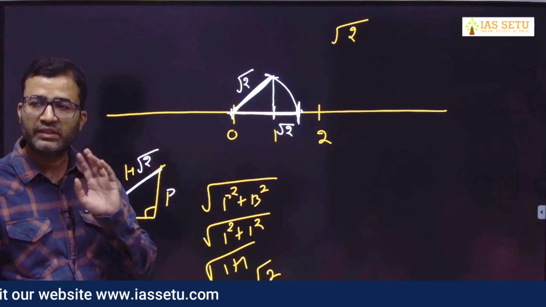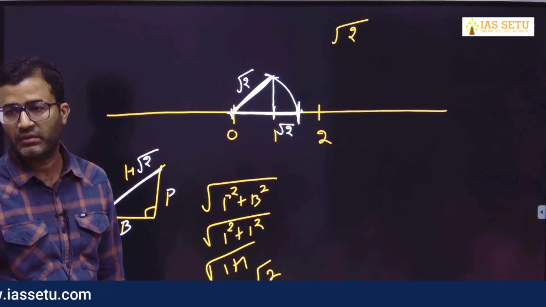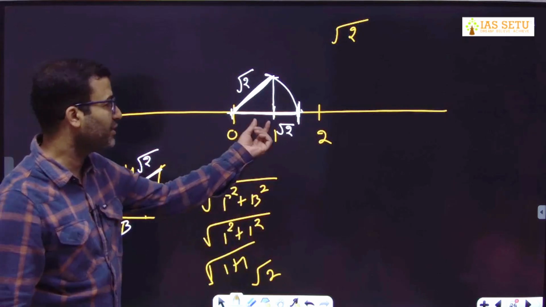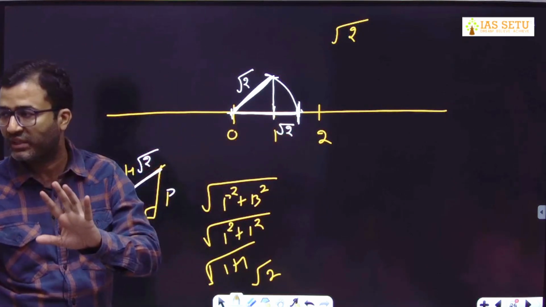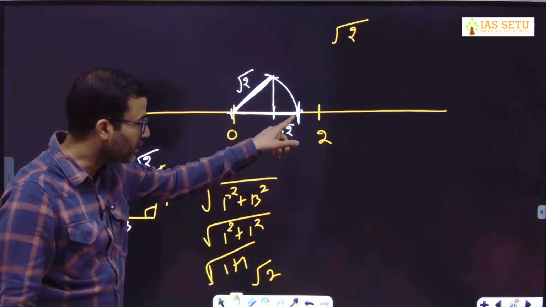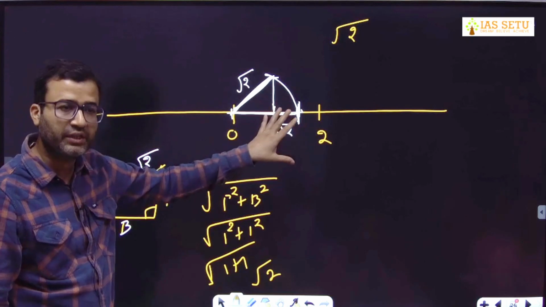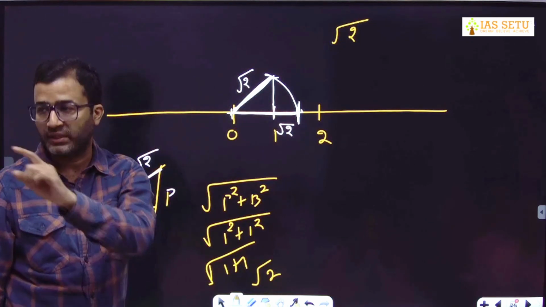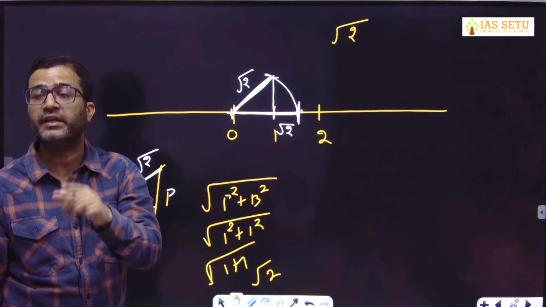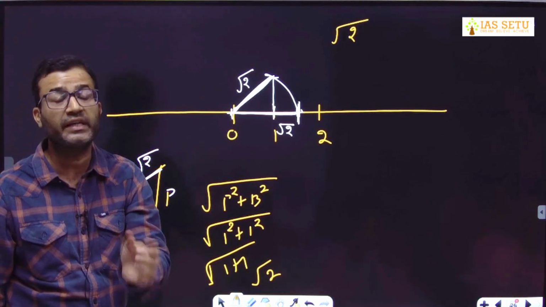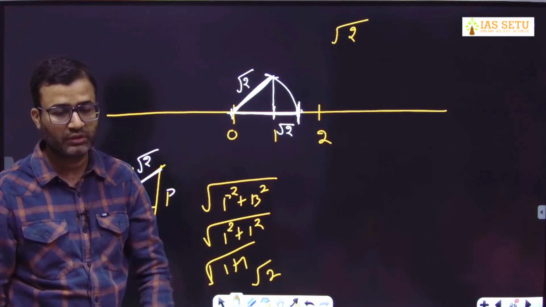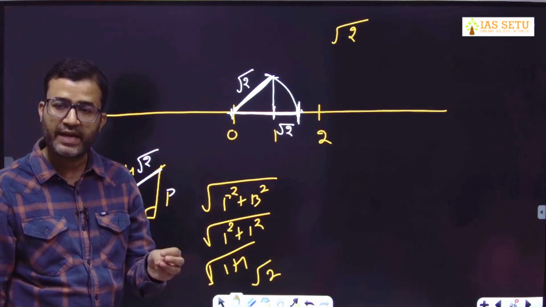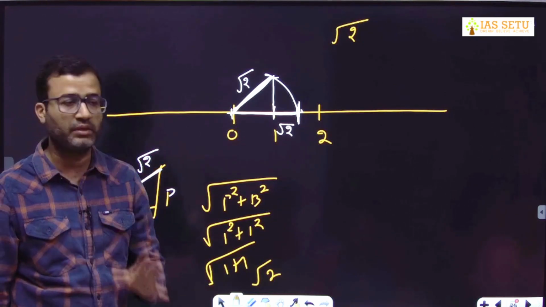We can express irrational number on number line. इतना easy नहीं है, but we can express. 1 और 2 के बीच में 1.41 something है ना under root 2. So we can express that on number line. I will repeat this concept when I will take geometry mensuration. But point is, I ask you a question whether irrational number can be expressed on number line. Yes. लिख लो ये question. We can express rational number as well as irrational number on number line.